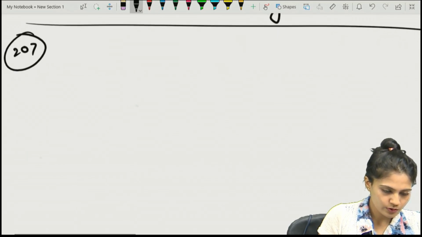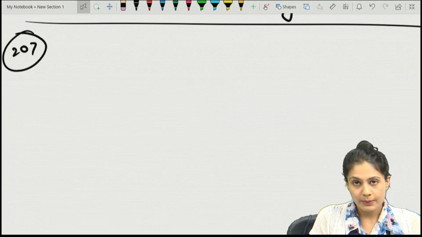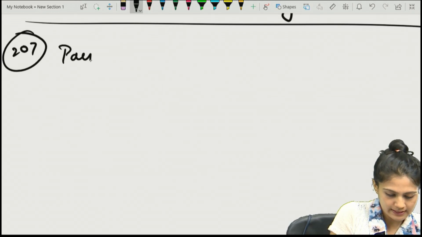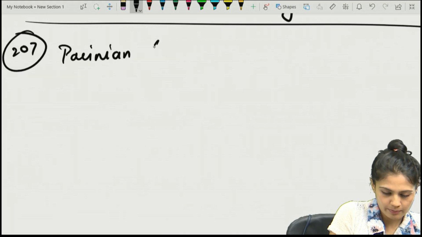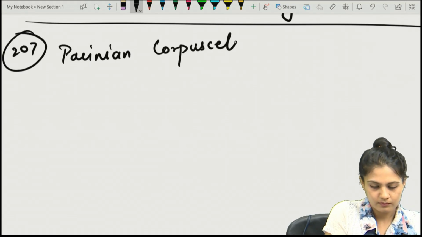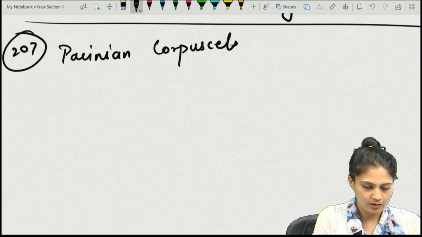The receptor shown in the diagram is the Pacinian corpuscle.